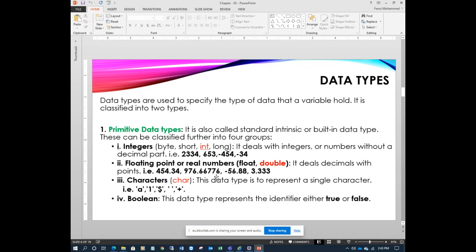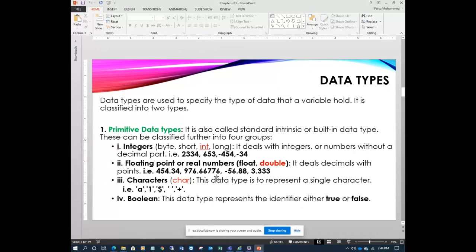Integer data types have four types: byte, short, int, long. These are called keywords. They are reserved words, identifiers, tokens. They deal with integer numbers. Integers are numbers without a decimal point.